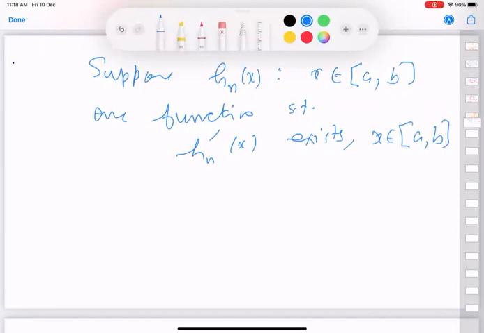Remember, the derivative at the lower end point is always from above, and the derivative at the upper end point is from below. So if this exists and n equal to 0, n equal to 1, there's no issue.